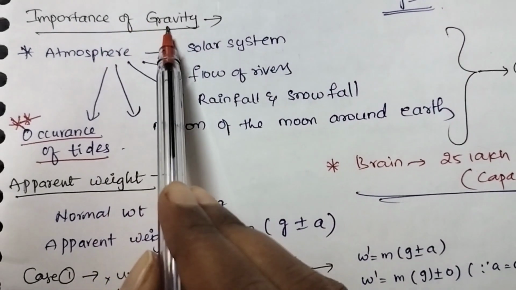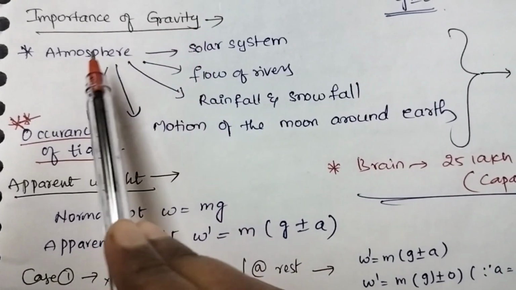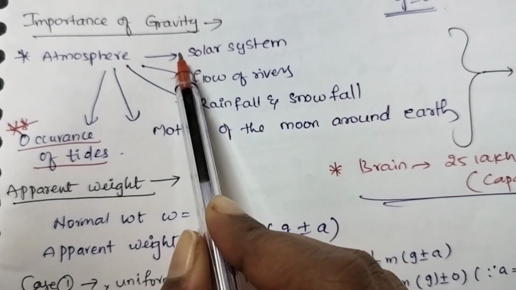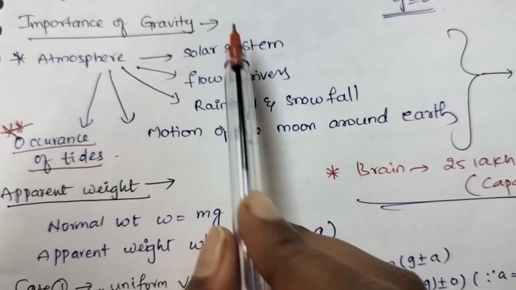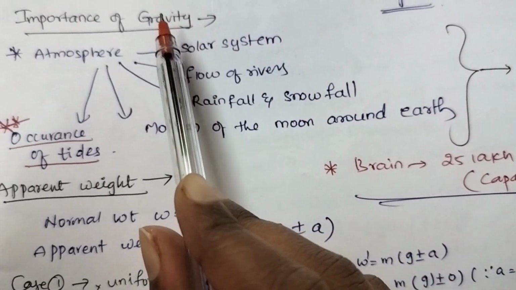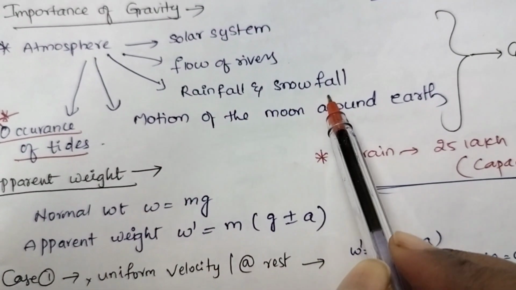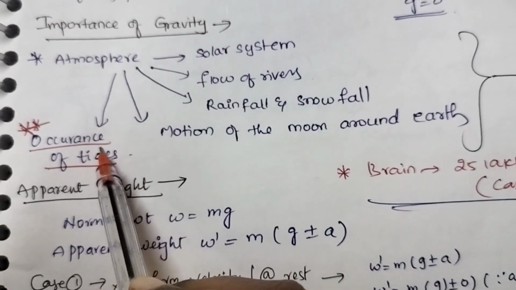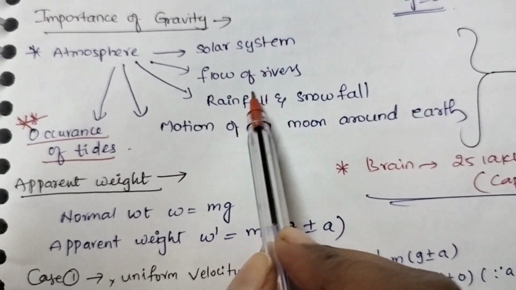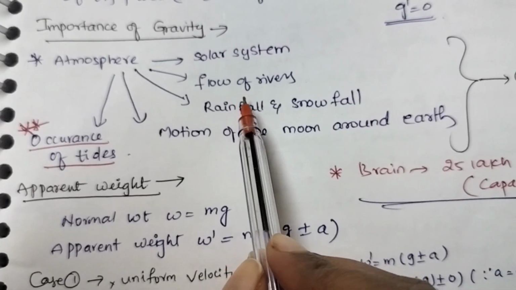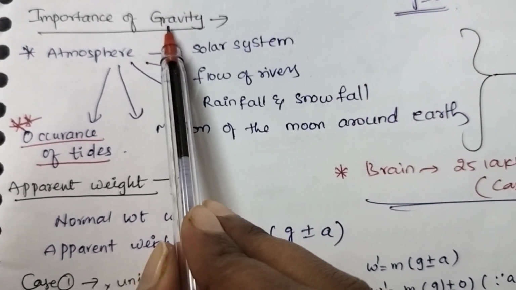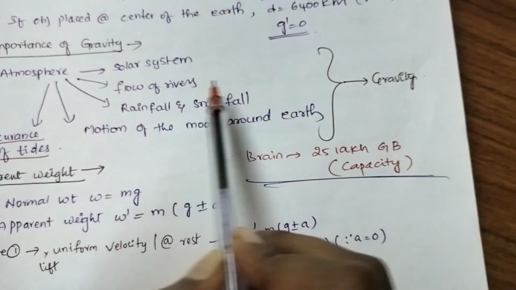What is the importance of gravity? Importance of gravity in the atmosphere. The solar system functions properly because of gravity. The flow of rivers also happens because of gravity. Rainfall and snowfall, motion of the moon around the earth, and occurrence of tides are all applications of the importance of gravity in the atmosphere.